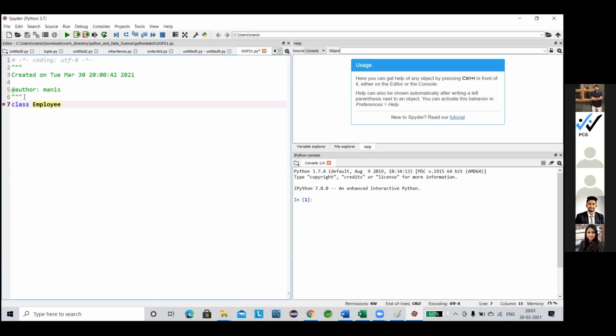Class Employee. I just get one Employee class. Now we can use this thing or we can remove it; right now I don't require it here. This constructor is nothing but one method, so we have to write it that way. See, I use double underscore, then init, then again double underscore, then brackets. This defines the method.